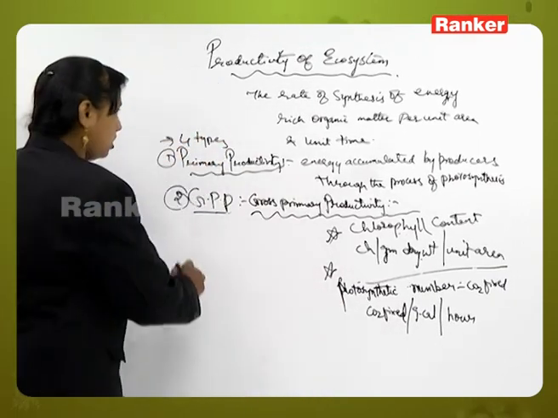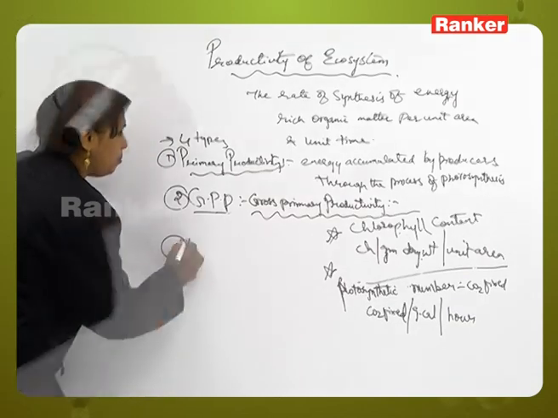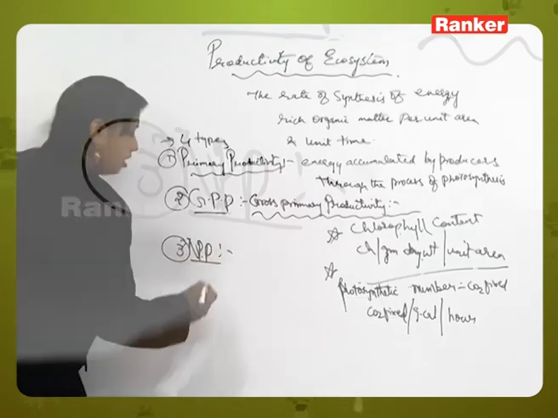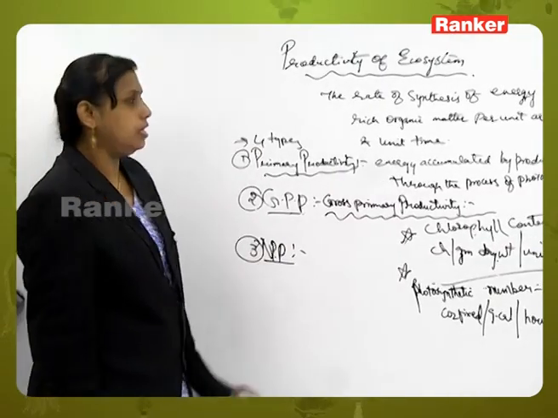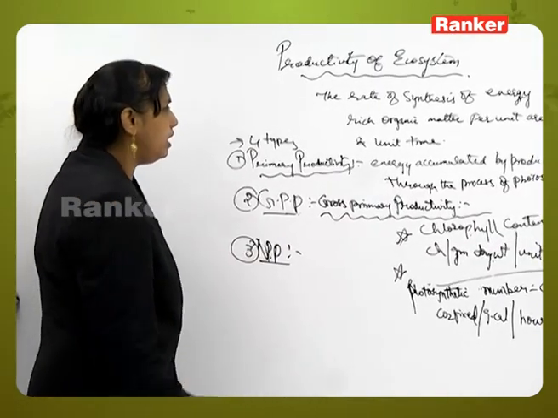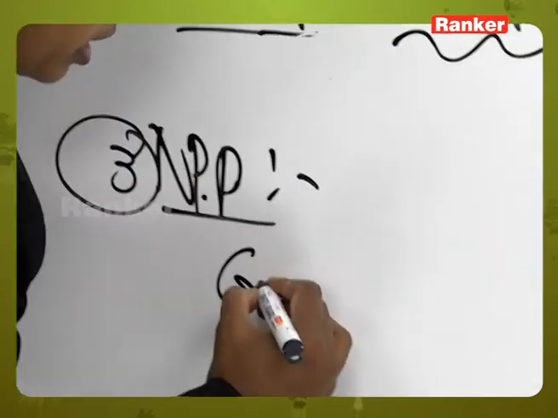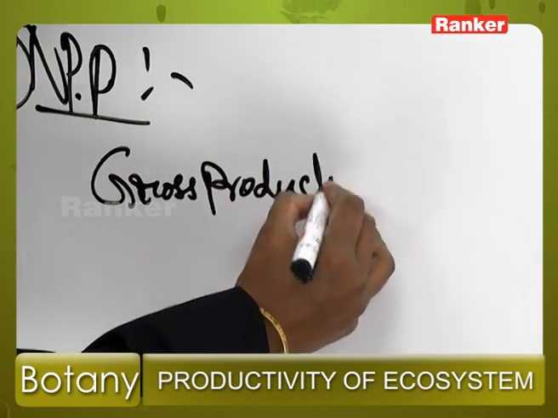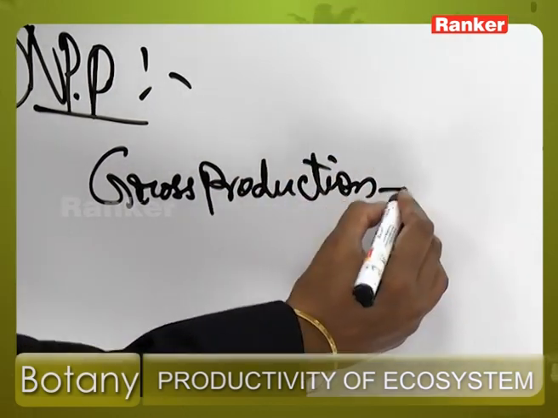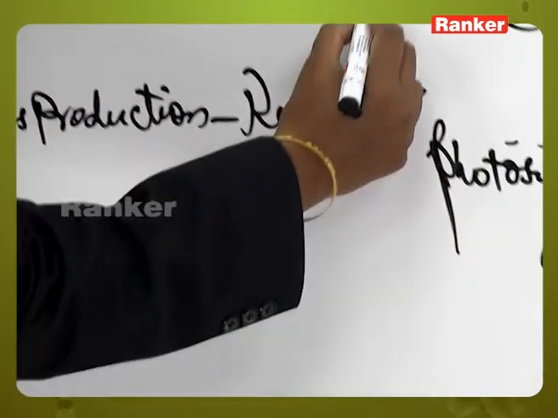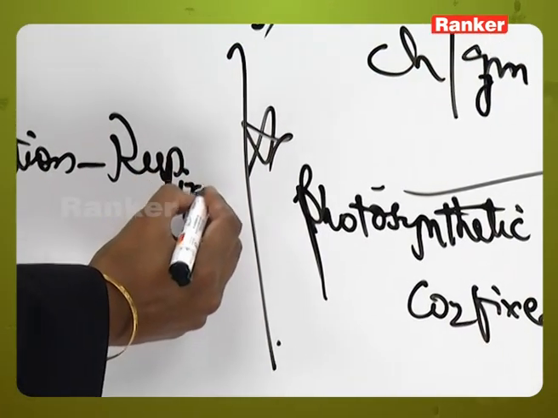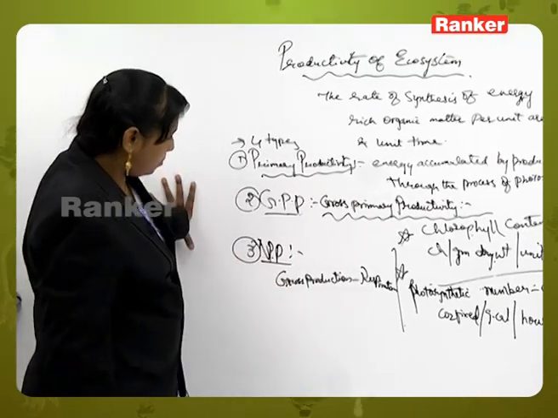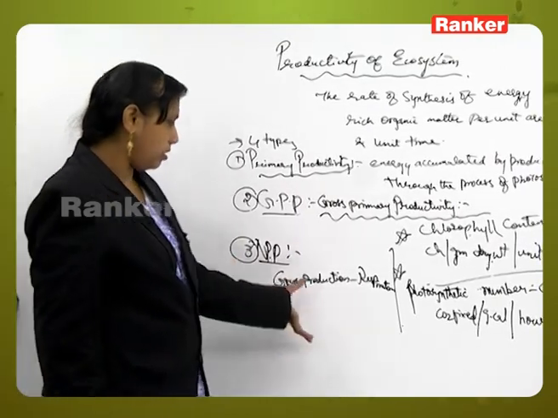Now the third one is called NPP. What is NPP? Net primary productivity. Now what is net primary productivity? It is nothing but gross production minus respiration. That is, net primary productivity is the gross production minus the respiration.